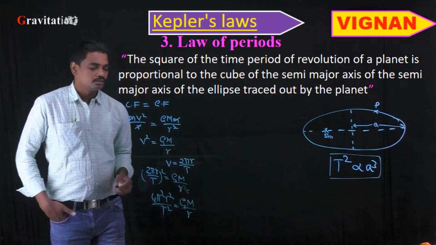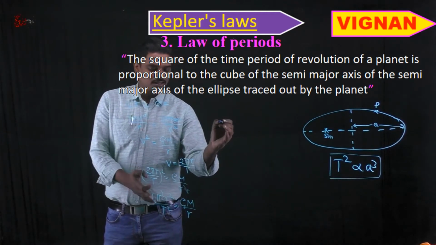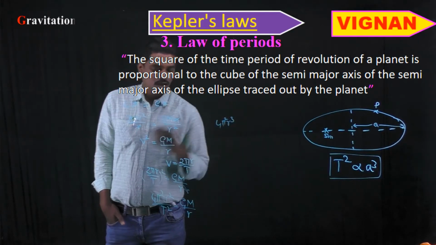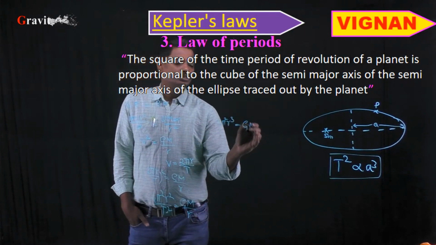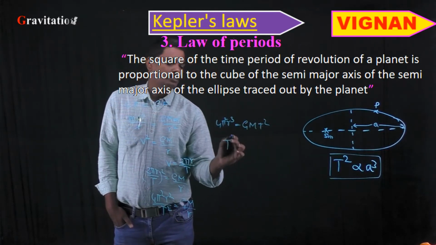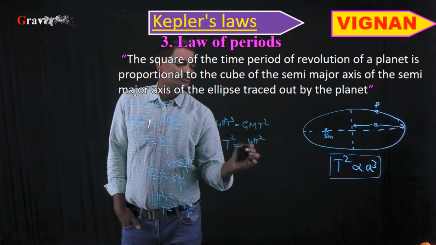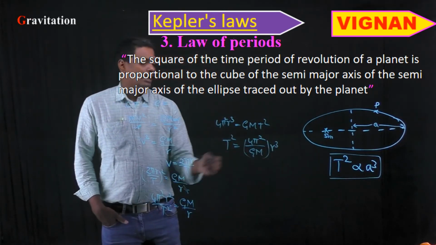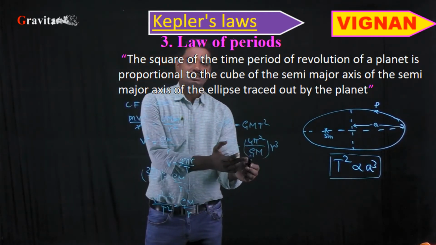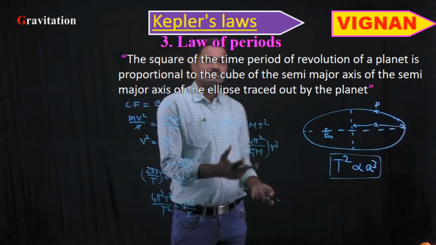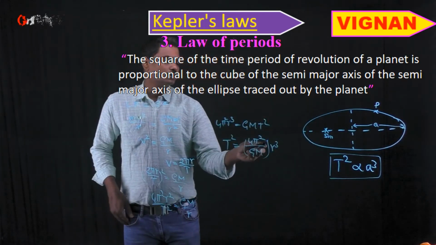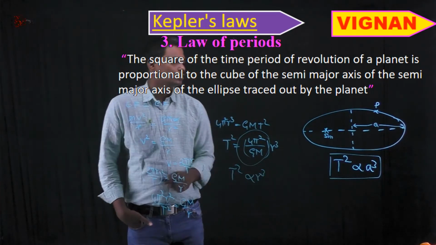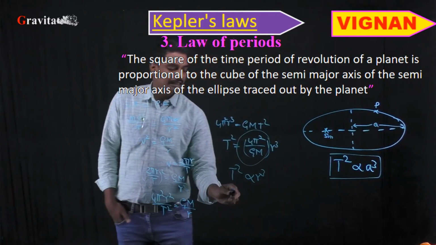By cross multiplying, we get 4 pi square r cube is equal to GM into T square, from which T square can be written as 4 pi square divided by GM, into r cube. As 4 is constant and pi square is constant, G is the universal gravitational constant, and M is the mass of the sun, which remains constant, this total value will be constant. Therefore T square is directly proportional to r cube. R cube is nothing but the semi-major axis.